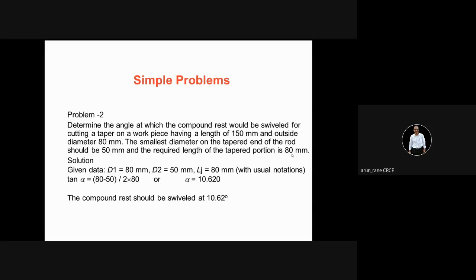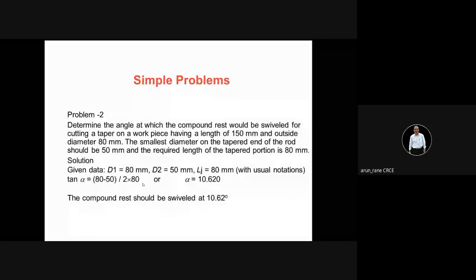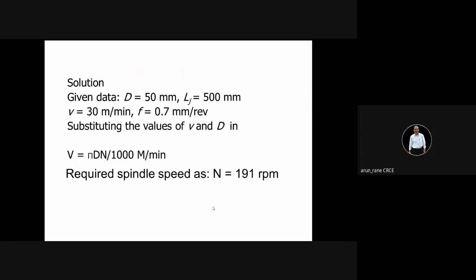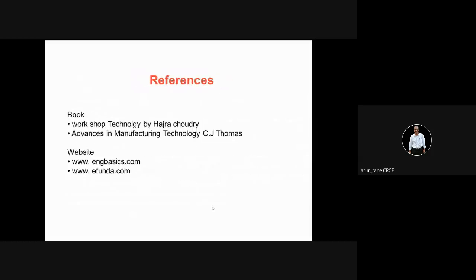So 80 minus 50 upon 2 into 80, that is nothing but 30 upon 160, or 15 upon 80, or 1 by 8. And alpha is, so the compound rest should be swiveled at 10.62 degrees. Other references, Hajra Chaudhary volume 2 has this.